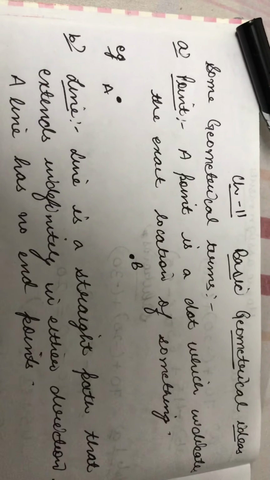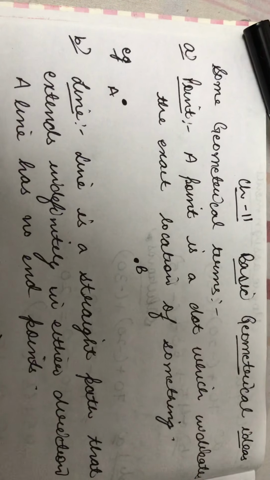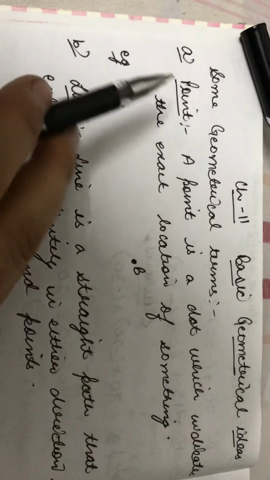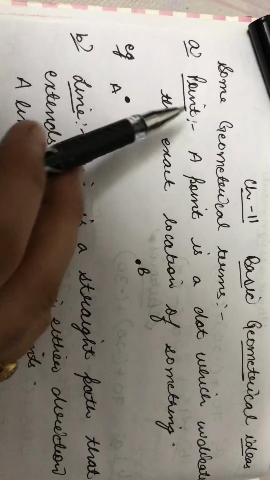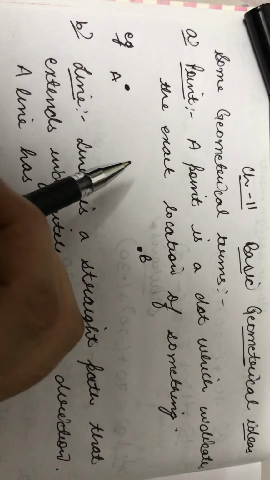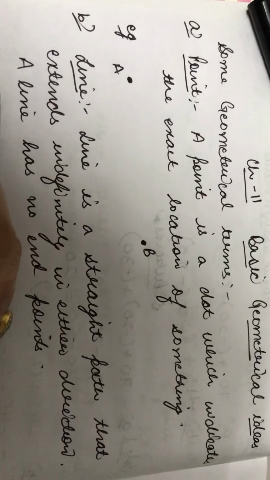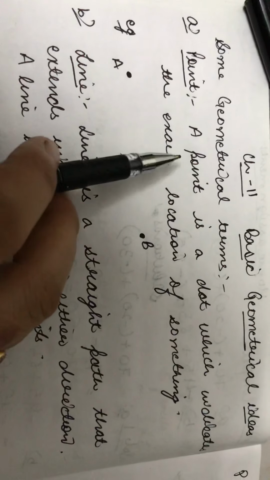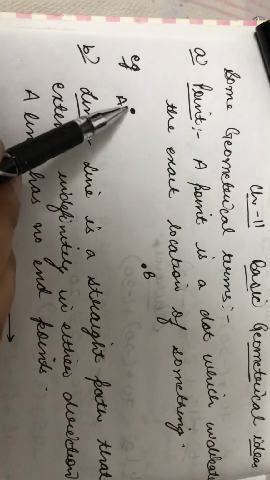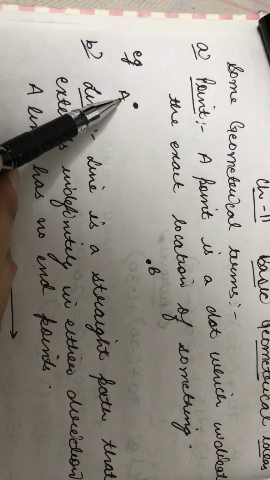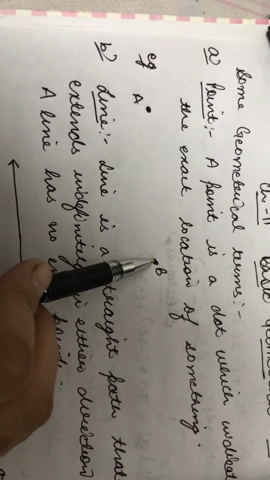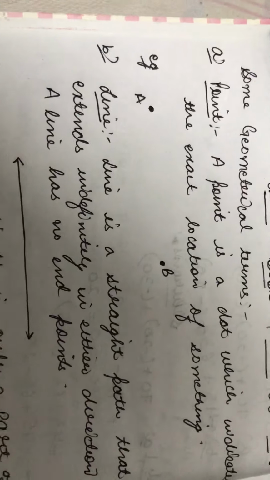Basic Geometrical Ideas. Before starting the chapter, we have some geometrical terms related to this chapter. The very first is a point. What is a point? When we draw with a sharp pencil on a piece of paper, that dot is also called a point. So how can I define a point? A point is a dot which indicates the exact location of something. For example, if I draw a dot like this, this is the location of point A. Similarly, this is the location of point B. So these are known as points.